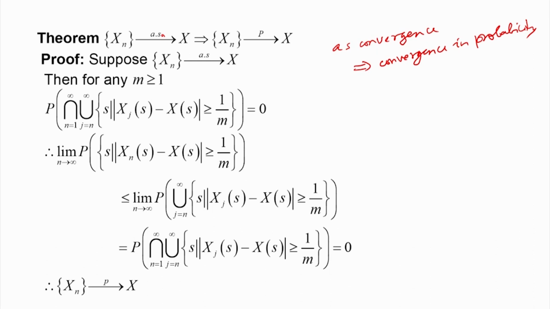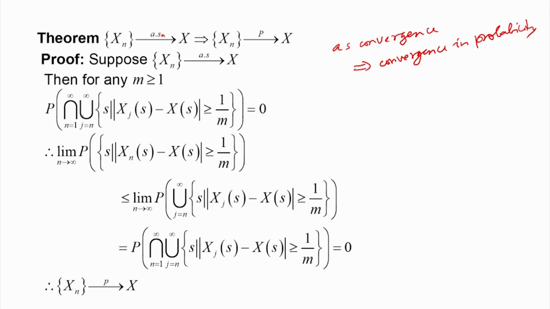Here, in place of epsilon we consider 1 by m, where m is an arbitrarily large positive integer. Now, we know that x n is almost sure convergent to x. What does it mean?